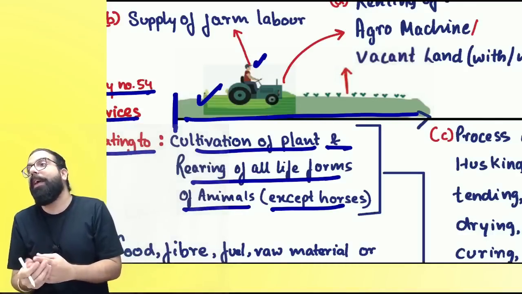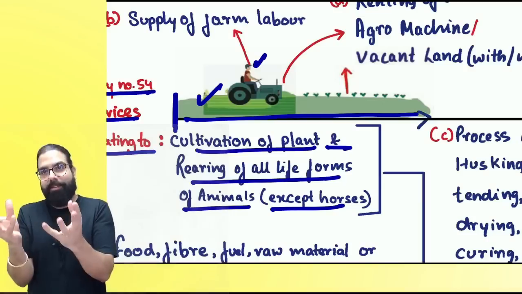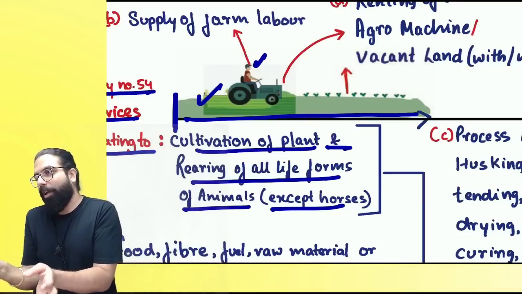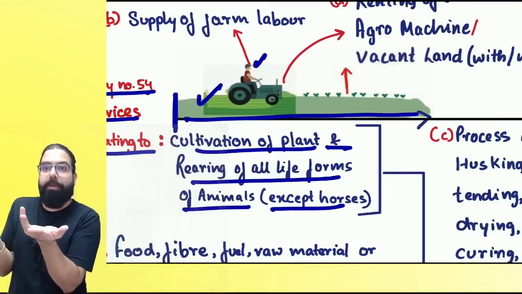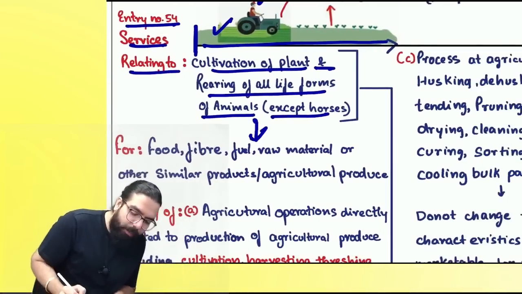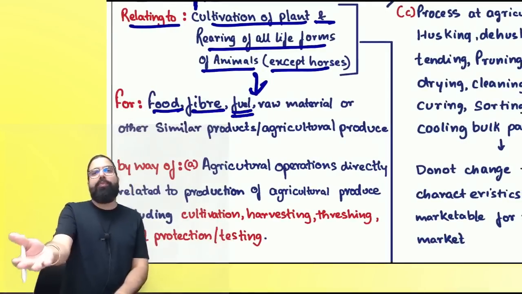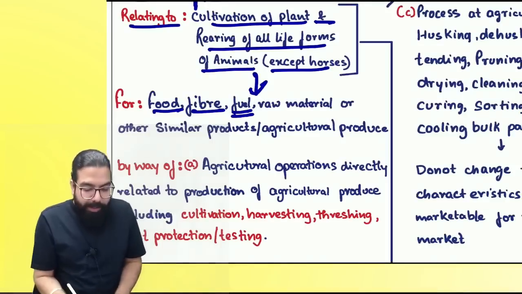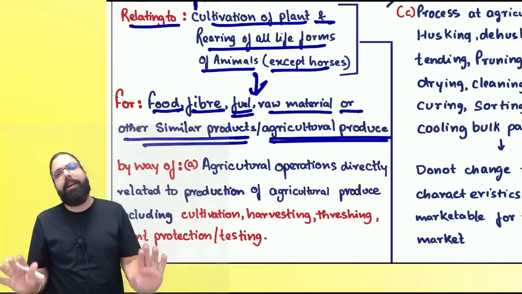What do you mean by rearing of life form of animal? See, we don't say growing chickens. Chickens are not grown. The hen, etc., is not grown. The good word is rearing of life form of animal. Are we clear, everyone? So why are you doing cultivation of plant and rearing of life form of animal? For food, for fiber, for fuel. Cow dung is being used for fuel, then any raw material or other similar product or for agricultural produce.